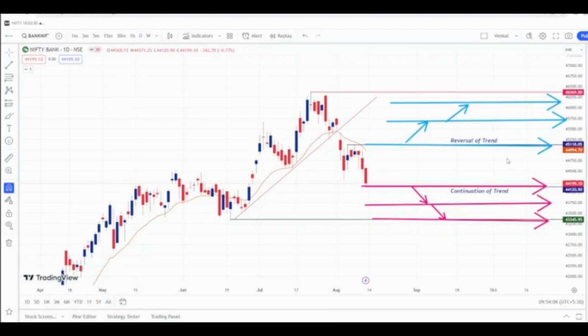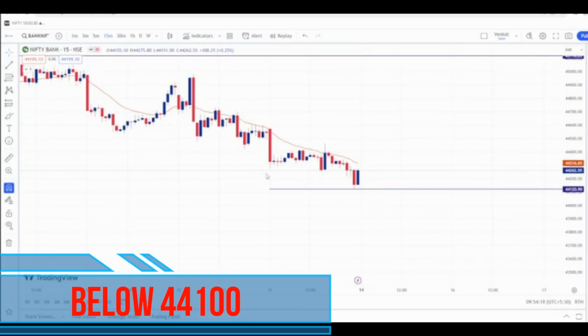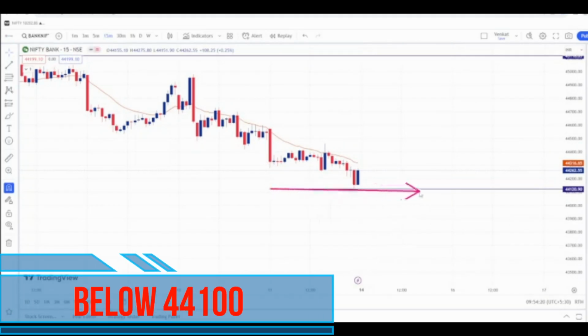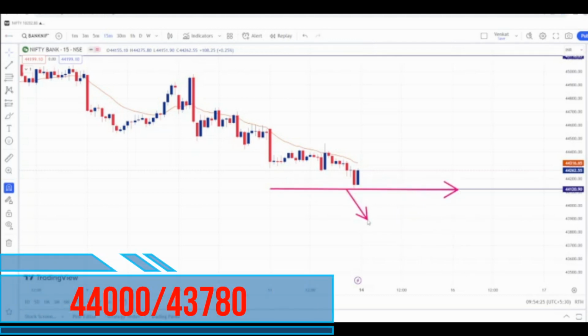Now let's see the intraday levels for Monday for Bank Nifty. For that, we'll shift the time frame to 15 minutes. Below 44,120, we'll short Bank Nifty for the first target, which is near 44,000 because it is a psychological support, and the second target will be 43,780.